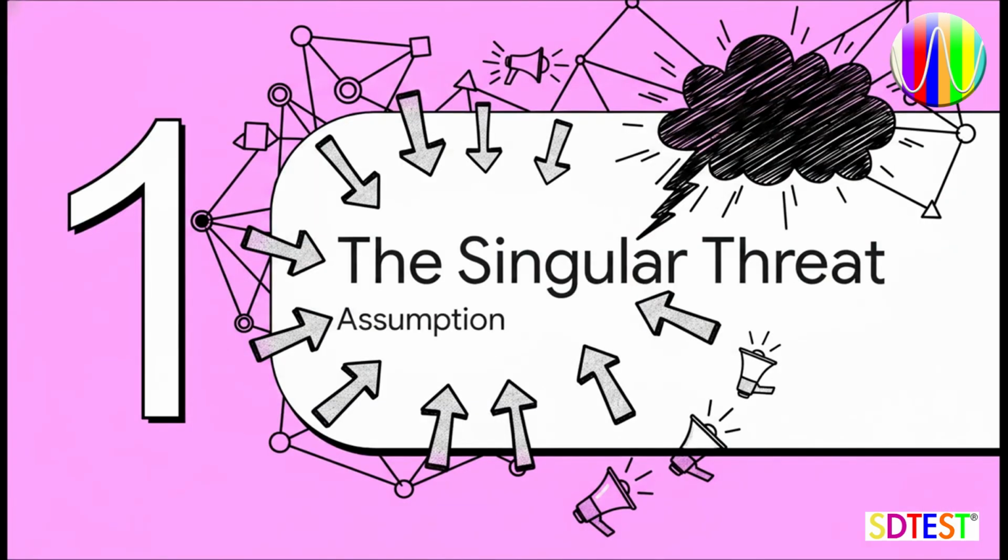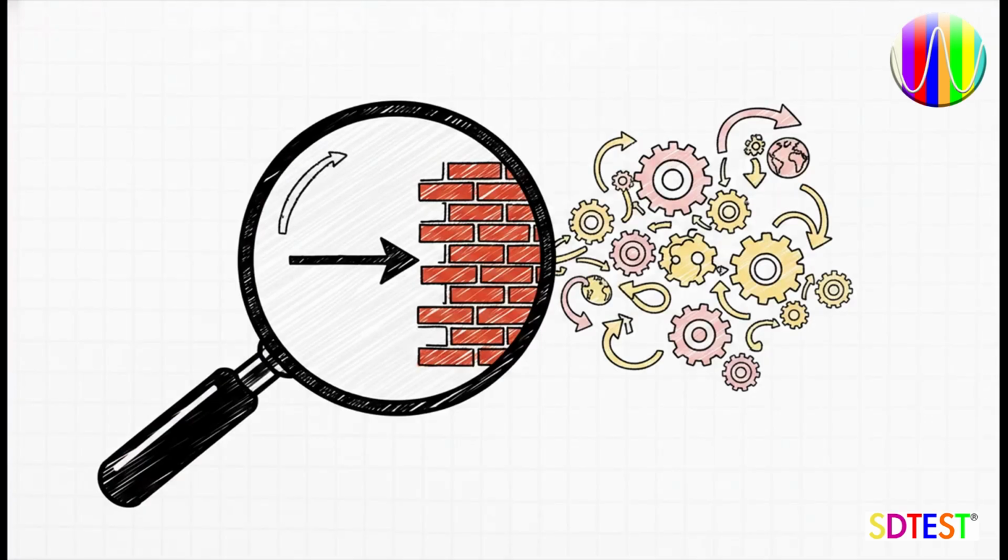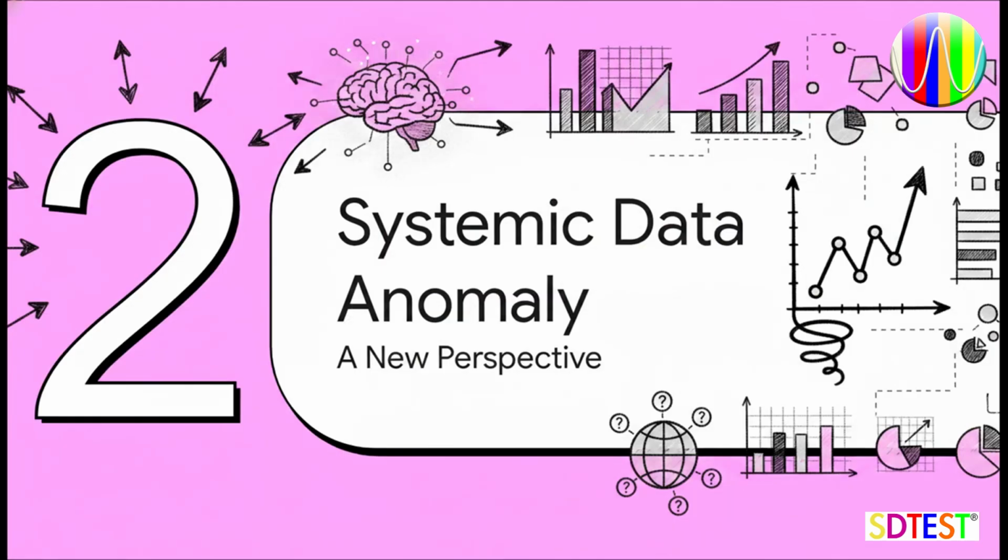All right, Section 1. The singular threat assumption. I want you to think about how national policy debates usually frame really big, large-scale issues. You've probably seen this equation presented across the entire political spectrum. This idea that illegal immigration equals a standalone national crisis that requires direct, border-focused solutions. It's a very linear assumption, right? But is this framing actually effective, or is it kind of blinding us to a much wider reality? Let's unpack this mystery. Moving into Section 2, the systemic data anomaly.